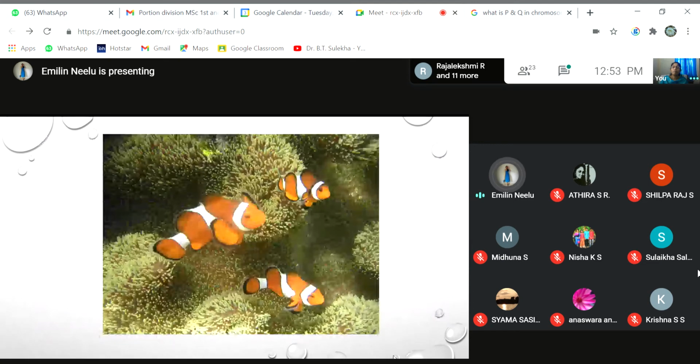These are the clownfish, and every group of clownfish comprises a few members.